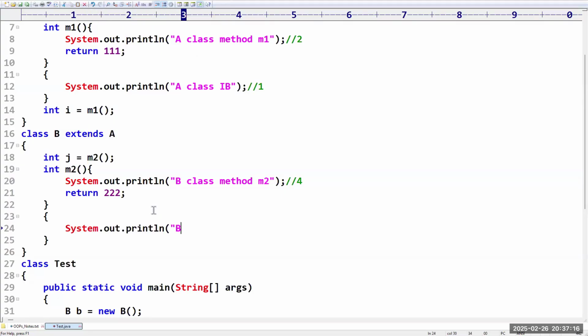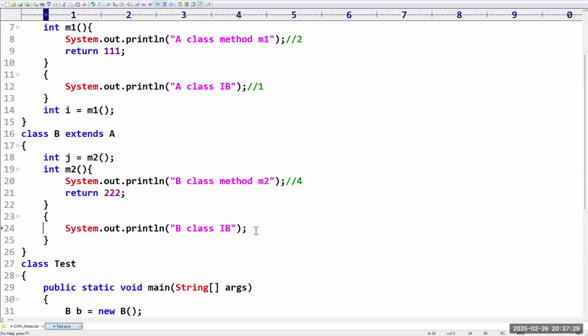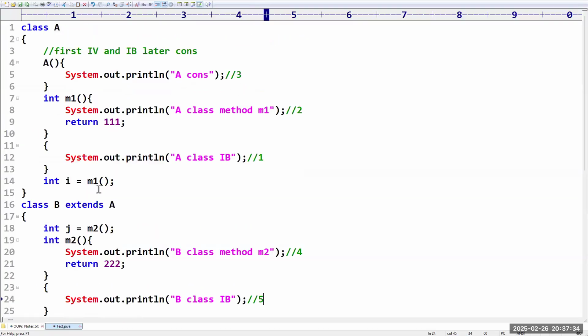System.out.println of B class instance block. Now first the instance variable, then the instance block. That's why there is no change in the output, but at last the B class instance variable will get a chance. Clear, friends? Yes, sir.